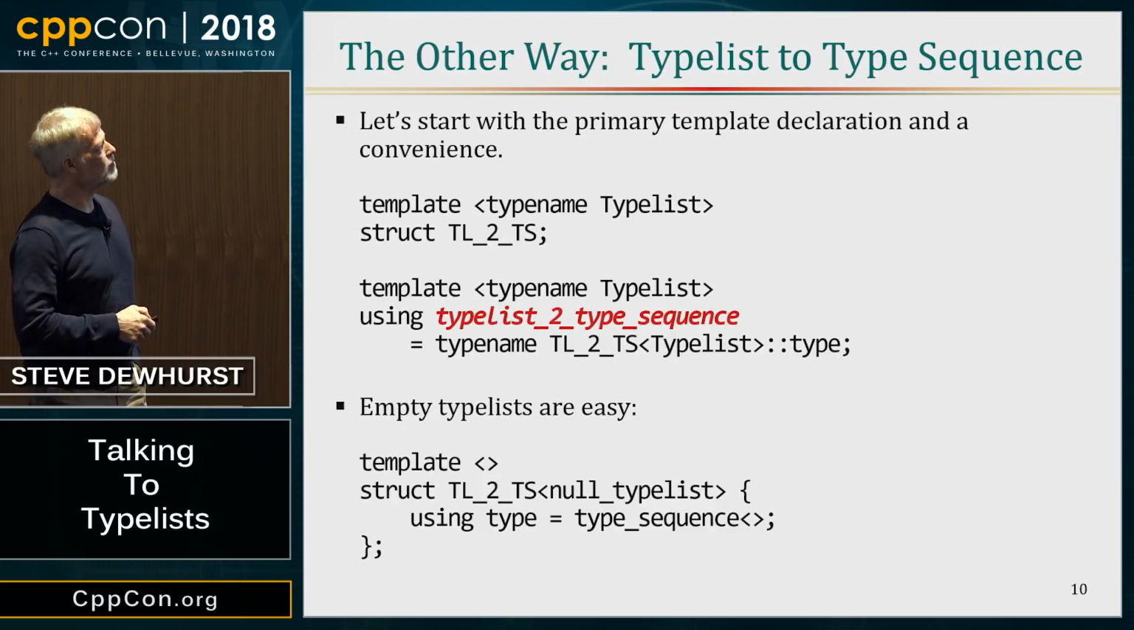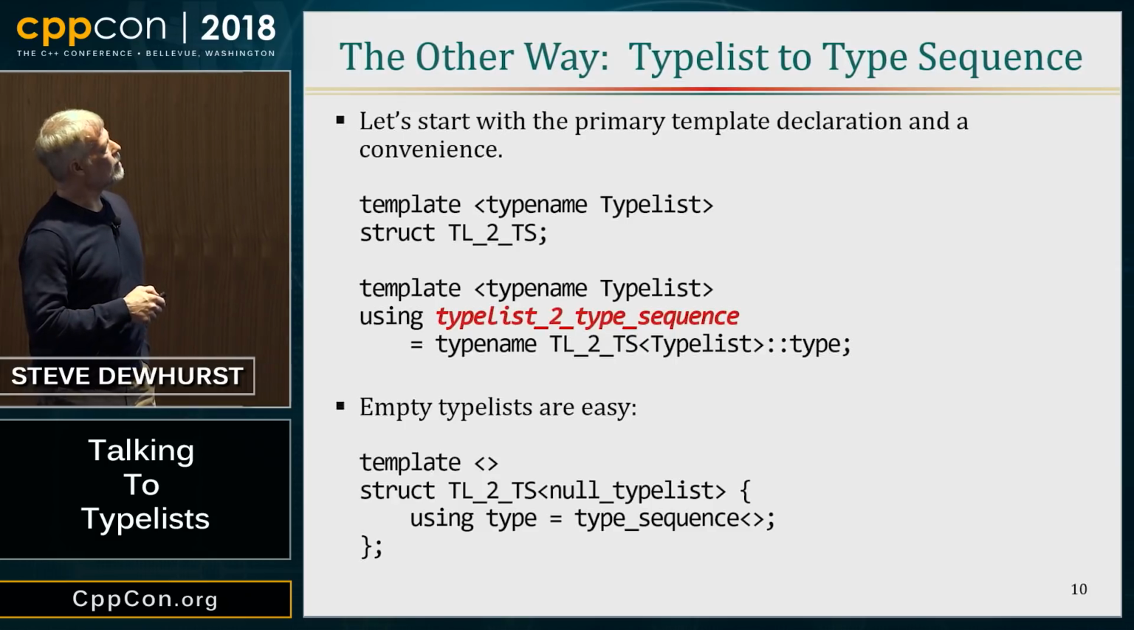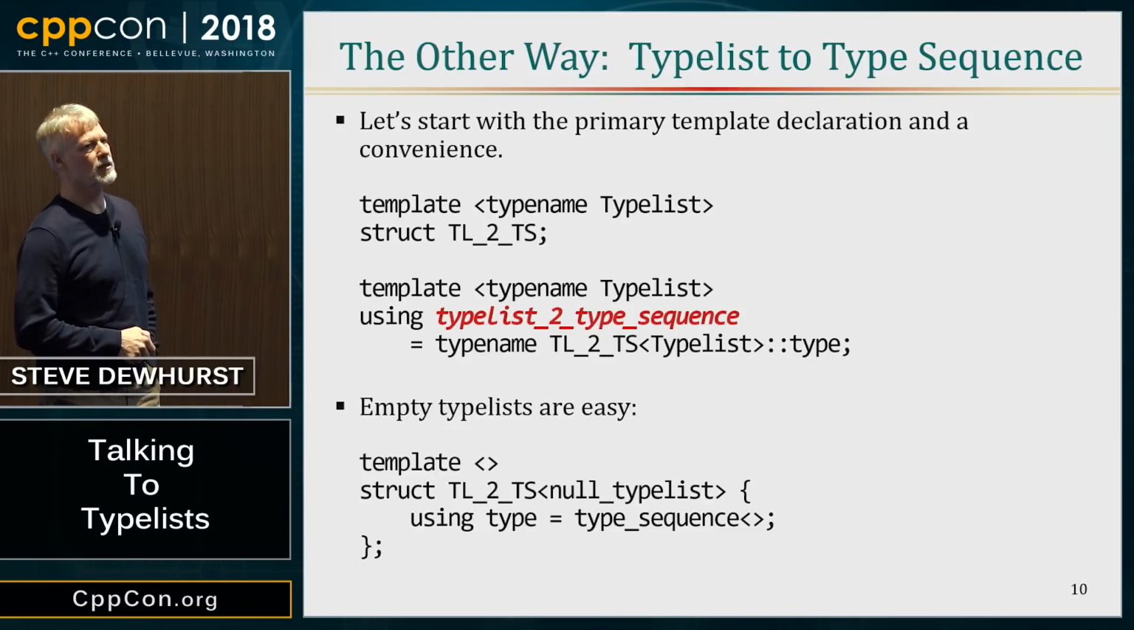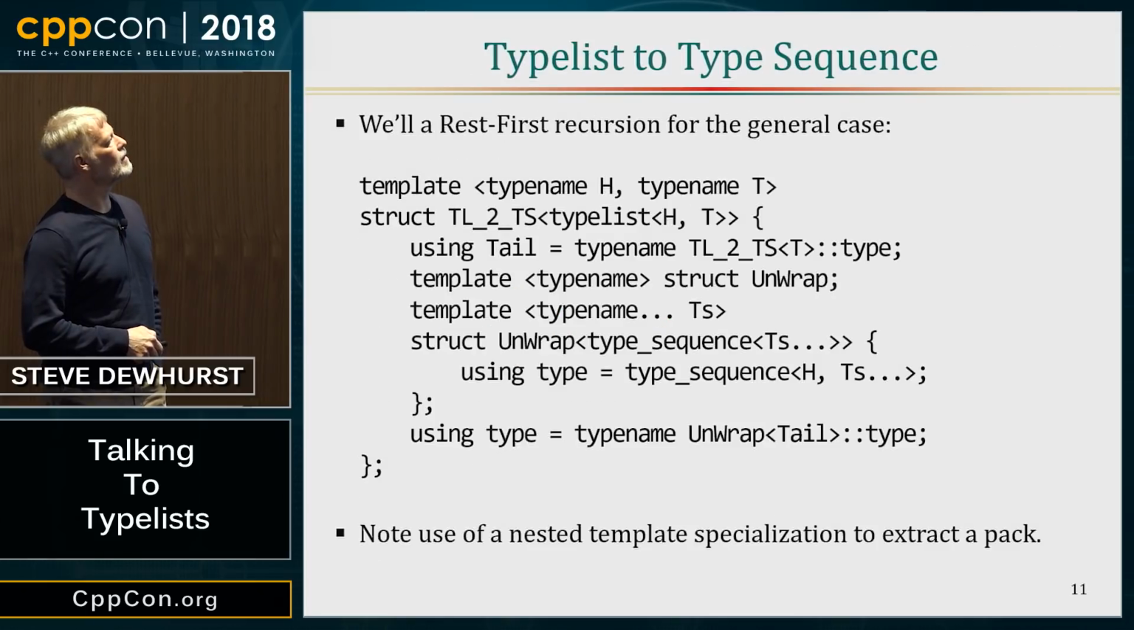It's now a synonym for the specialization of this template, plus getting rid of this annoying dependent type name. Termination condition. If I have a null type list, the type sequence is correspondingly empty. And then here's my usual case.